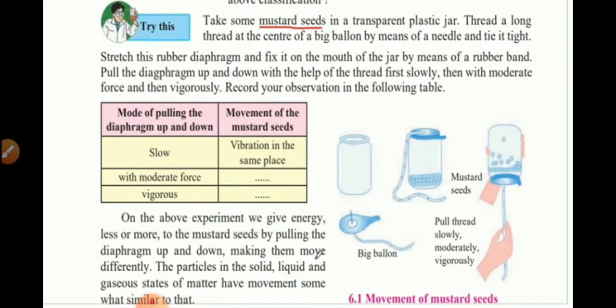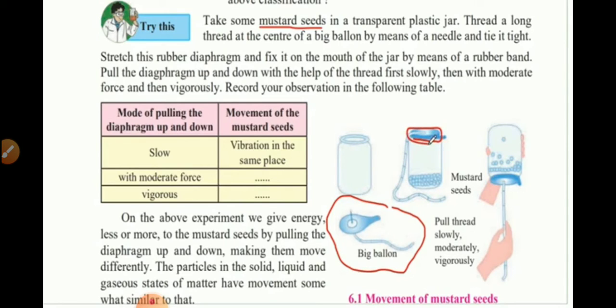If you see in these diagrams, this is what is done. They have taken a clear, that is transparent plastic jar and they have filled it with some mustard seeds. Then this is a balloon that they have taken and with a needle tied to a thread, they have pierced it through the middle of the balloon. Stretch this rubber diaphragm and fix it on the mouth of the jar by means of a rubber band. So now this balloon itself, you use it as a rubber diaphragm. Diaphragm is like a covering. You place it on top of this jar and you stretch it.